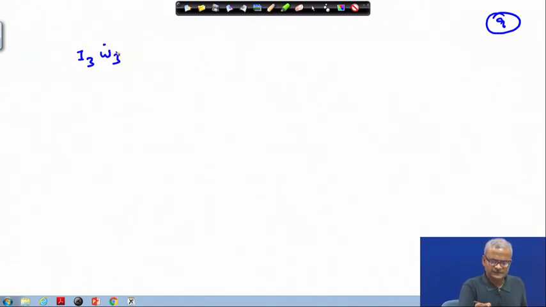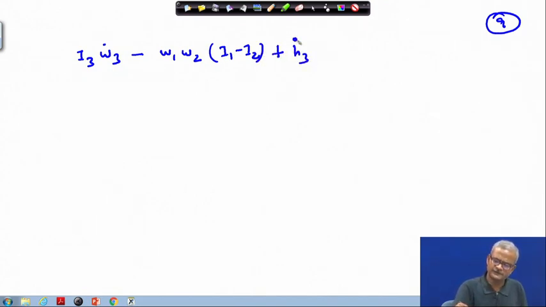So, the third equation is I3 times omega3 dot minus omega1 times omega2, and then we have I1 minus I2. Always write it like this, so that it is convenient to work with omega3 dot.